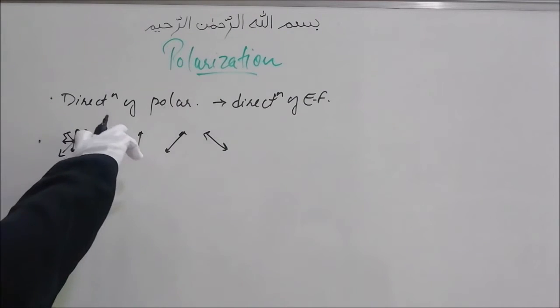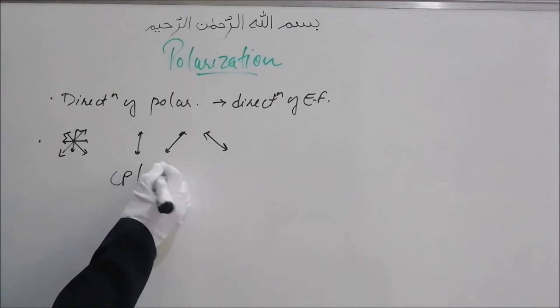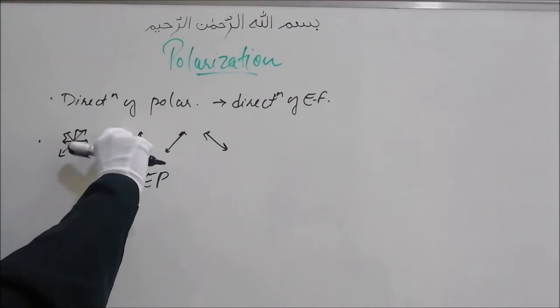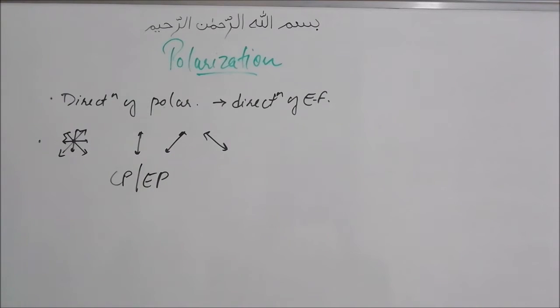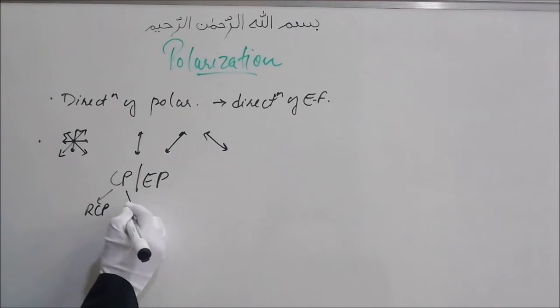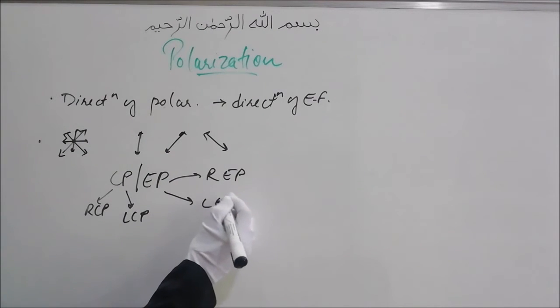Also, if this electric field vector rotates with time as it travels, then we'll get either circularly polarized or elliptically polarized light. So we have seen unpolarized light, plane polarized or linearly polarized, and circularly polarized or elliptically polarized. That will occur when the electric vector of plane polarized light rotates with time. In circularly polarized, we have both right circularly polarized and left circularly polarized. And in elliptical also we have right elliptically polarized and left elliptically polarized.